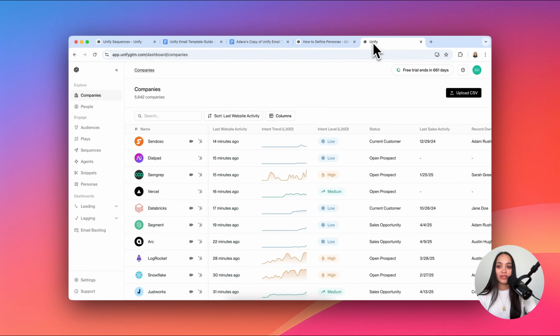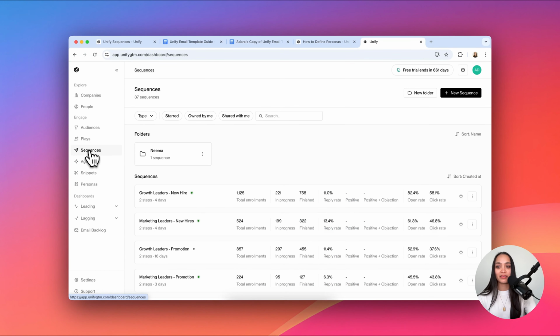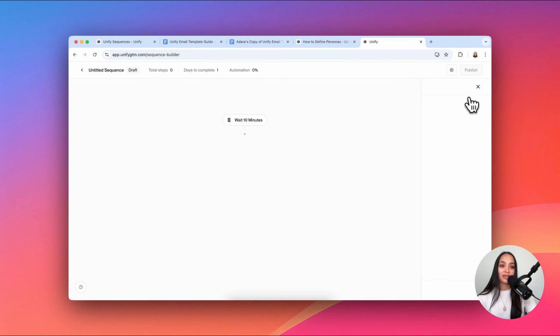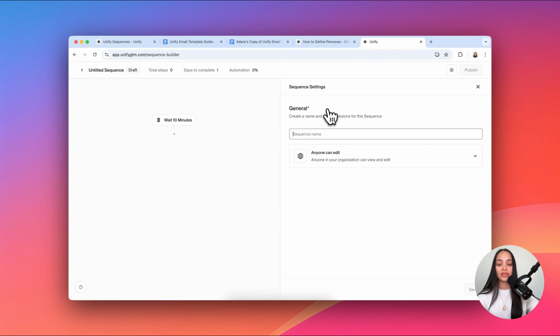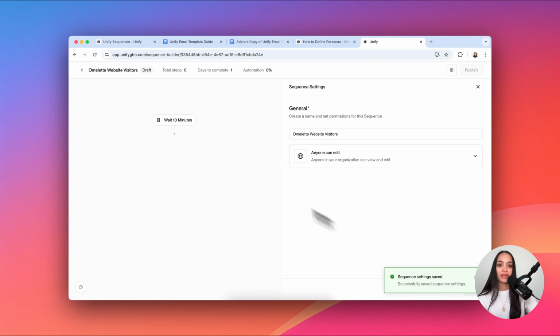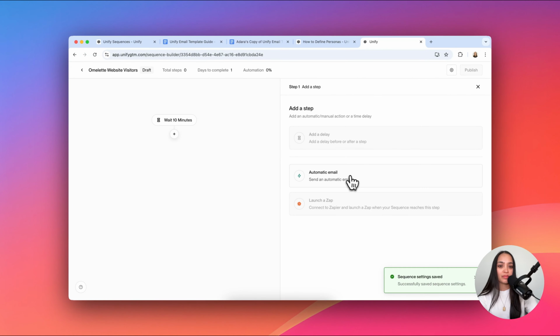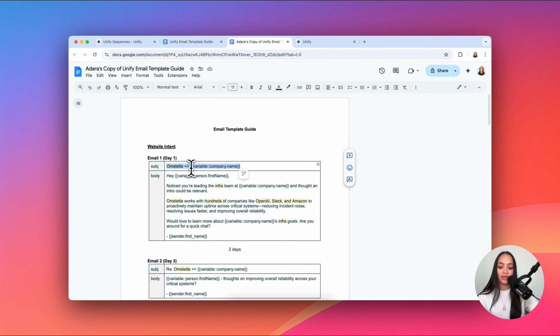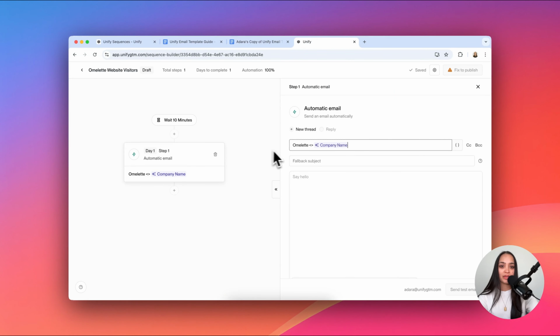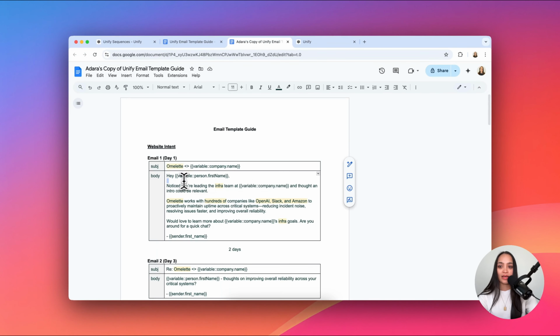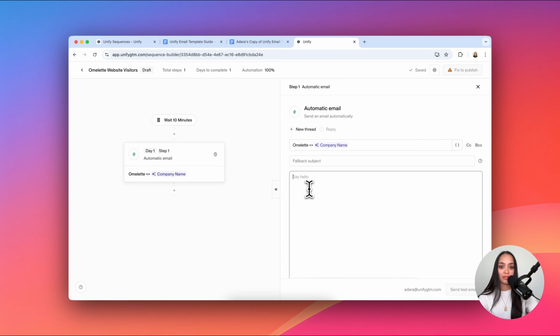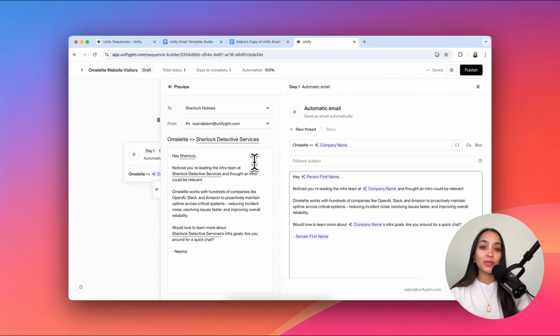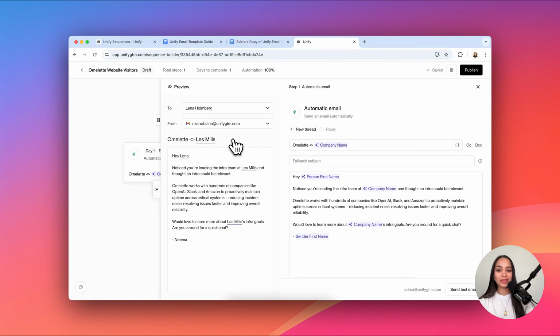Now we're going to go into Unify and build out our first sequence by clicking Sequences. To do this, let's click New Sequence in the upper right-hand corner and give this sequence a name. Click Save. Let's create our first email. Then let's grab the subject line from our email template, paste it here, and paste it here. On the left-hand side, we can see the sequence start to populate with different examples so we can see how it's reading and make sure it sounds good.